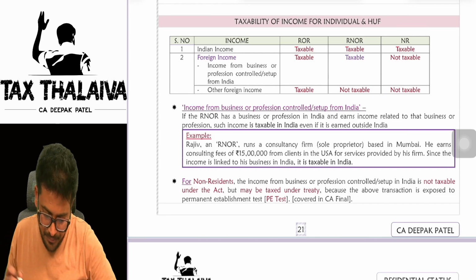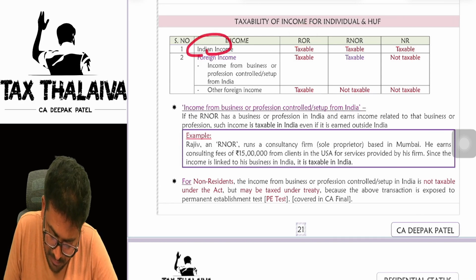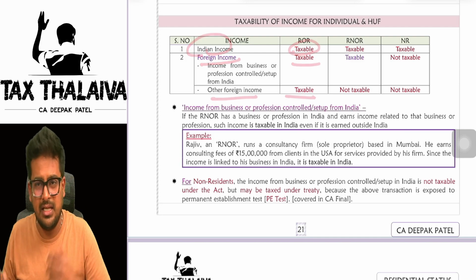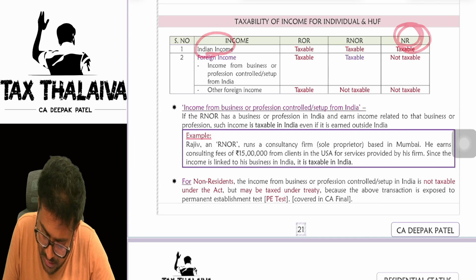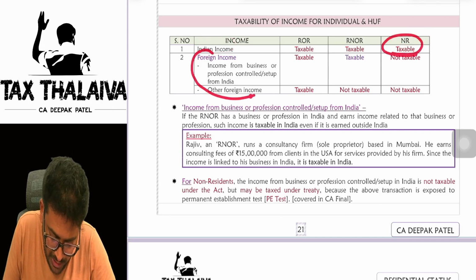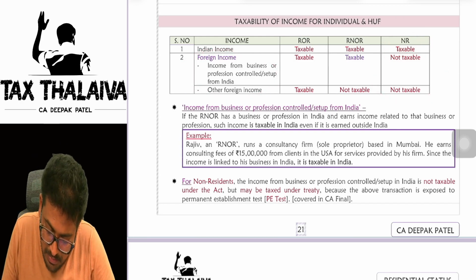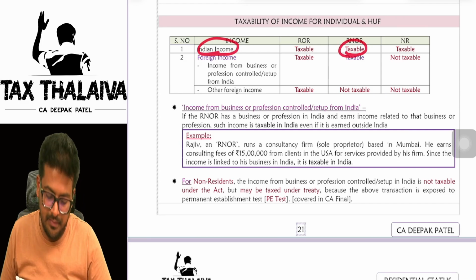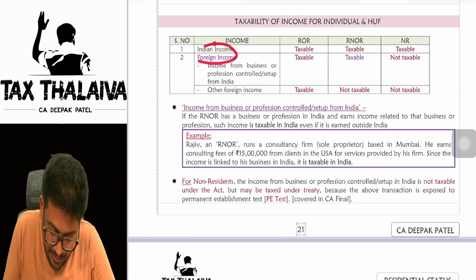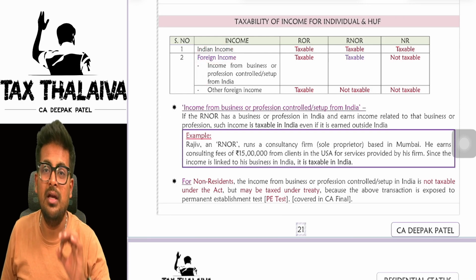Let's have a look at the table. If I'm a resident, ordinary resident, Indian income taxable, foreign income taxable, other foreign income taxable. Anything is taxable. In the non-resident case, Indian income taxable, foreign income not taxable. But when it comes to resident, not ordinary resident, Indian income taxable. If you look at the foreign income, income from business or profession controlled or set up in India.